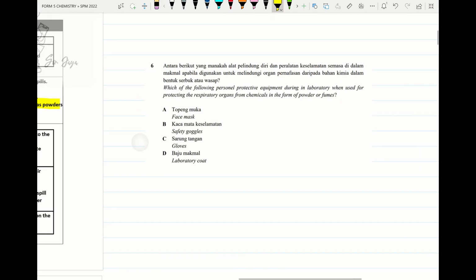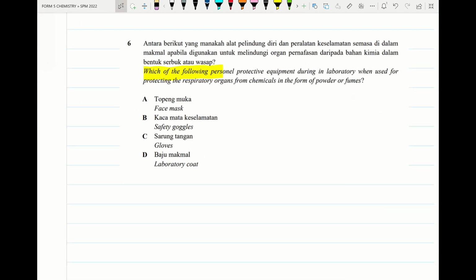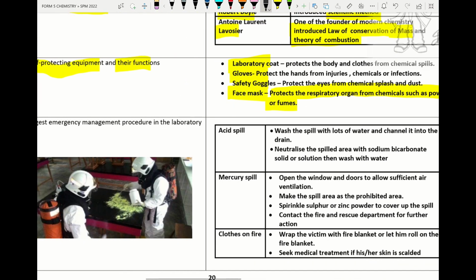So we try to do one question. Look at this question. Which of the following personal protective equipment in the laboratory is used to protect the respiratory organ from chemicals and powder? Okay, chemicals in the form of powder and fume. All right, so that will be face masks. All right, so we move on to the next one.